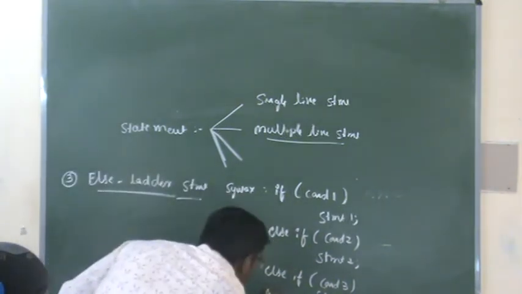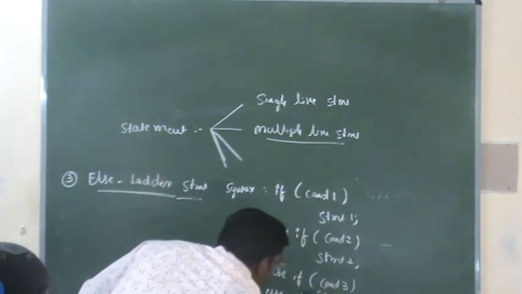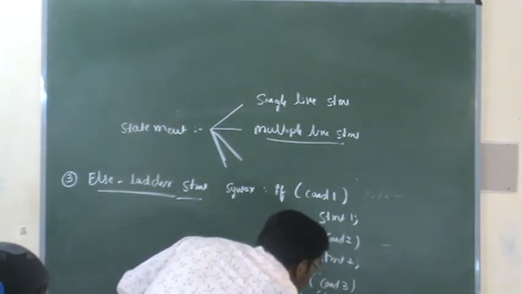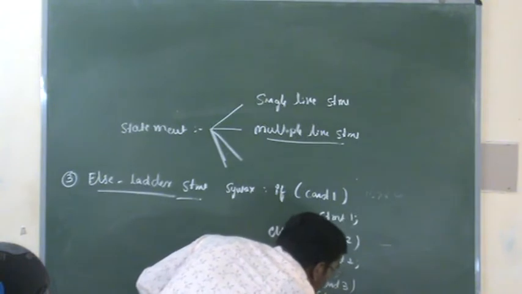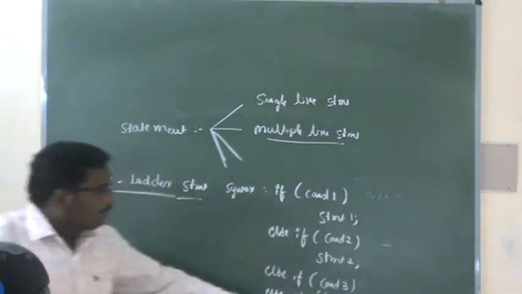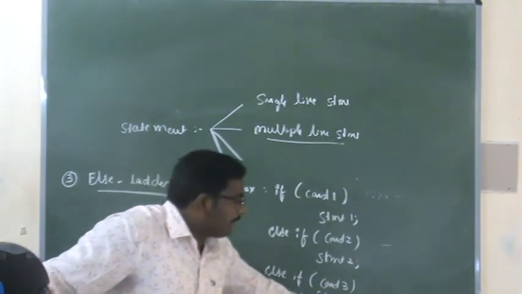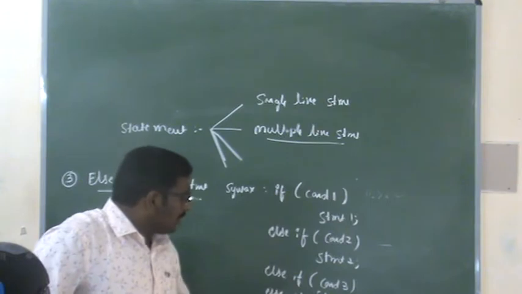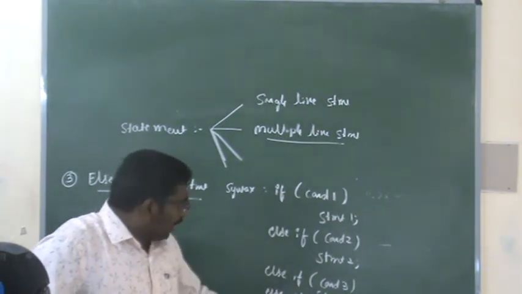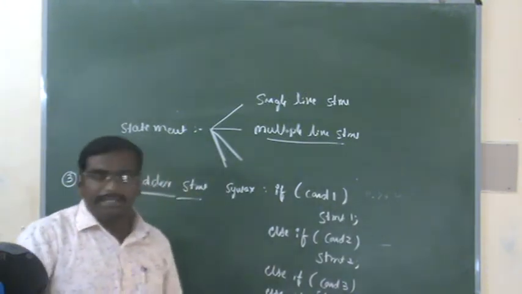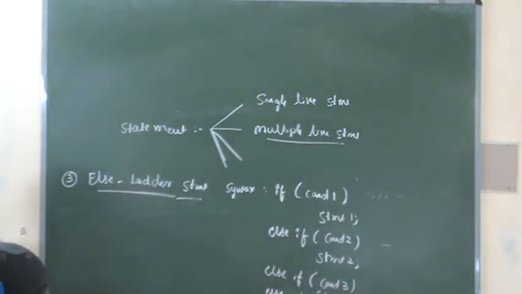Here, in else if, up to m conditions it will check the condition. If the mth condition is true, statement m will be executed. If the mth condition is false, no need to check any condition for the else part, automatically statement n will be executed. So this is the else if ladder.